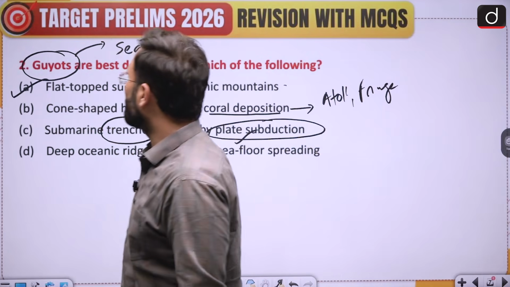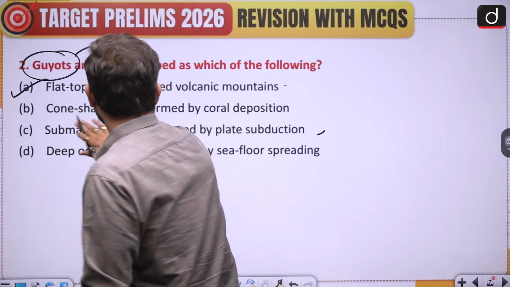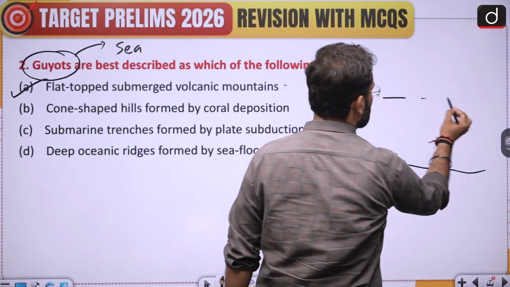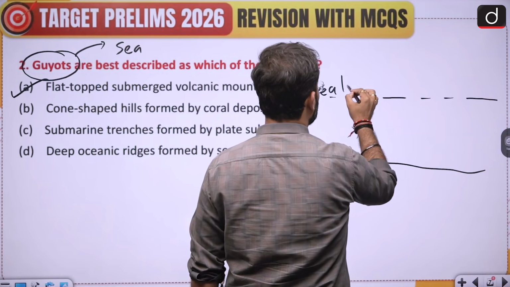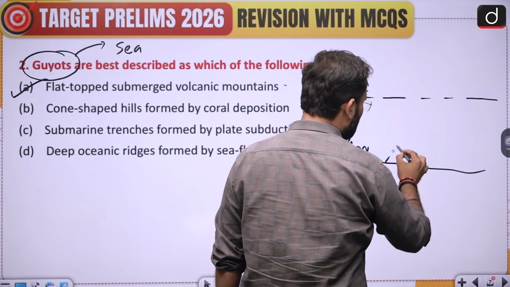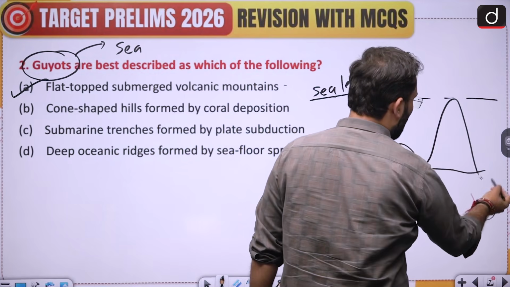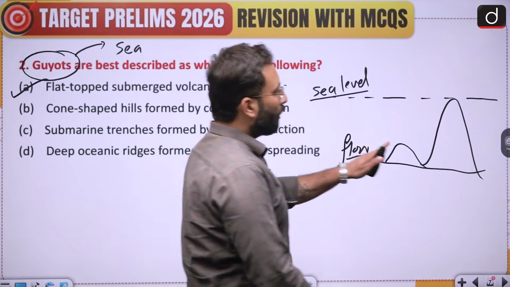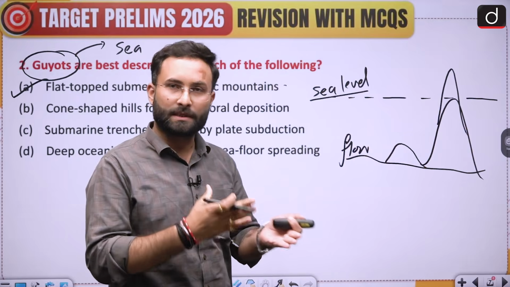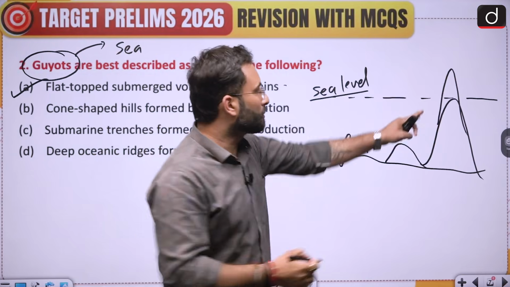So the first one, option A, flat-topped submerged volcanic mountains are called Guyots. Okay. Now what is a Guyot? Now we know that this is your ocean floor. This is the sea level. This is the floor of the ocean. Now there are certain mountains which are there. Now the height differs. If the height is something like that. Now if the height goes beyond this, that becomes an island. An island is basically a mountain which originates from the floor, but it is above the sea level. So this is your island.